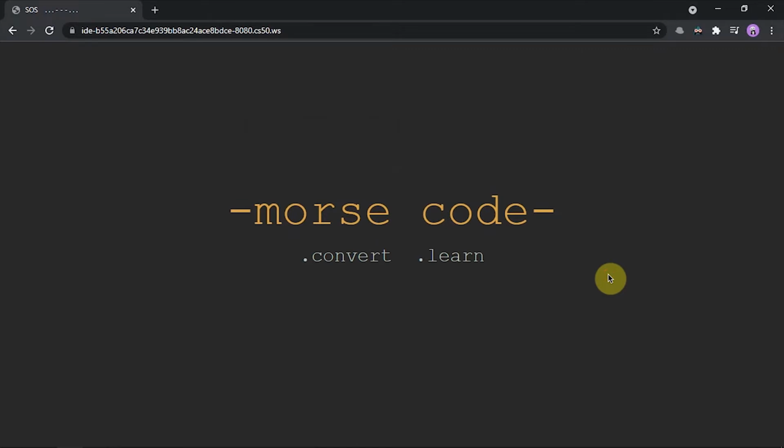This is the final project for CS50. I have created a web page called Morse code. This is a home page and it contains two tabs that we can get into. The first is convert and the second one is learn. First we'll see convert.